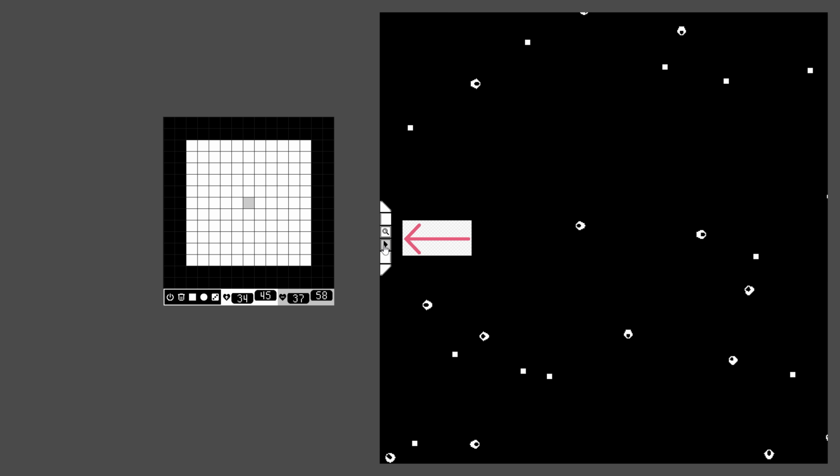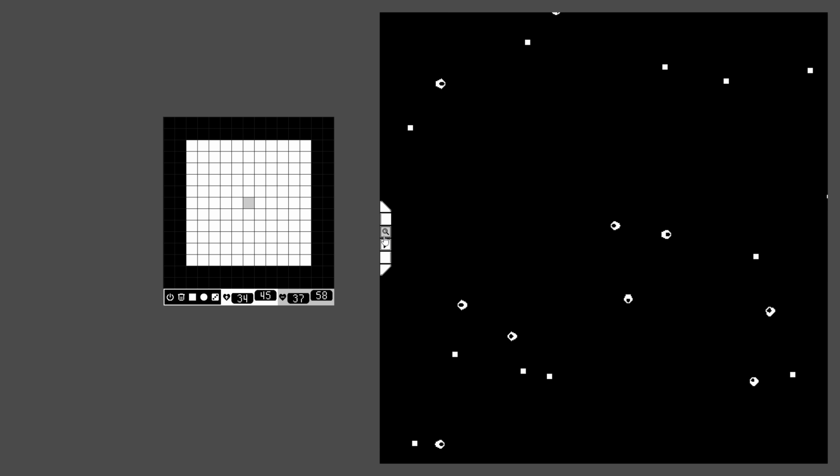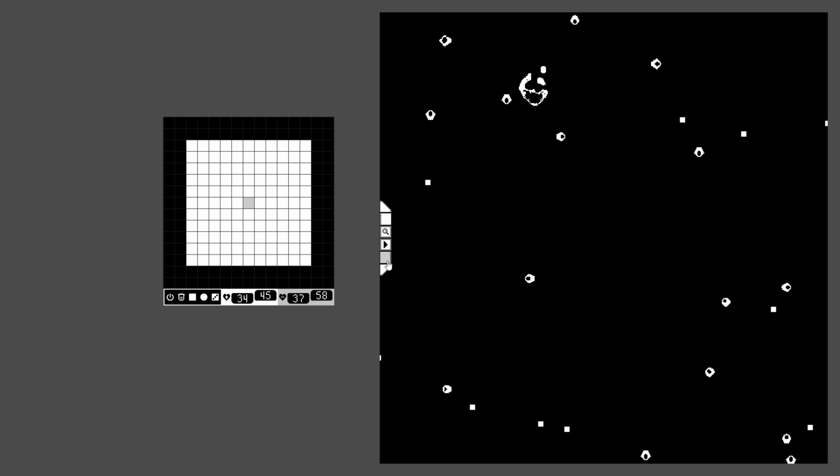How convenient. The third button will draw a square of increasing size with each repeated left click, while right-clicking will erase a square of increasing size, making it much easier to create larger patterns. The fourth button does the same thing, but a circle instead. The fifth and last button is for my gamblers. It will randomly enable and disable cells. How exciting. For the simulation itself, I added a little sidebar with a button to play and pause, a zoom button, and directional keys to move around the world.